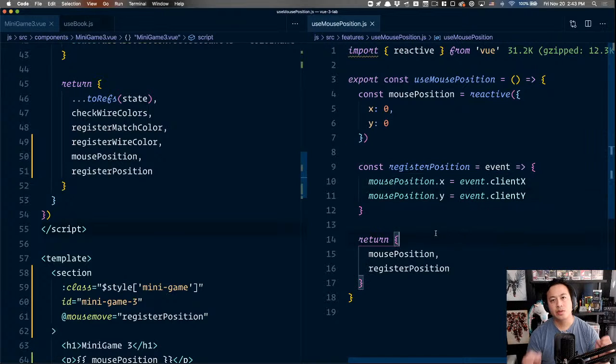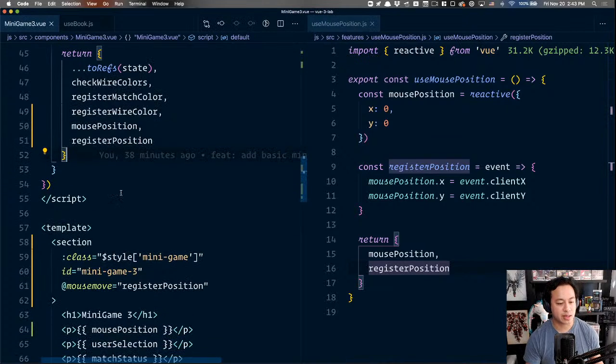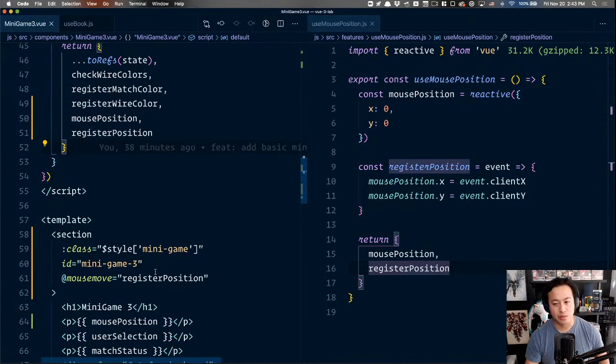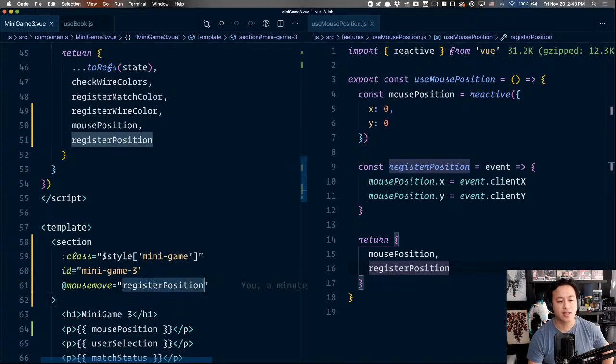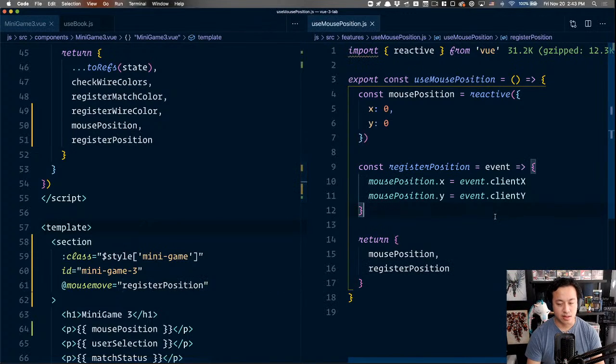So this is why we're exposing these two methods, mouse position and register. We can expose that to the component for it to use and then attach accordingly. So we can see here we have our reactive property, mouse position, and we're rendering it on the screen right now. But more importantly, we need to actually register the event. Since Vue makes it so easy to listen to events, we don't need to do document.addEventListener. We just say, hey, on this section, when you see mouse move, do the thing. Okay, so that is the high level.